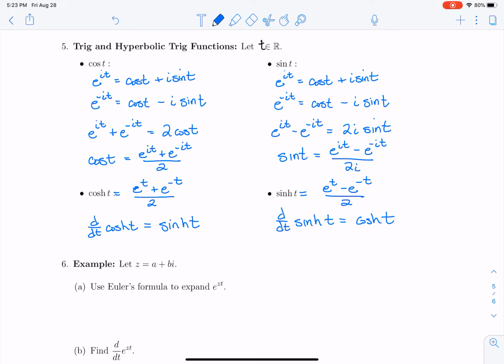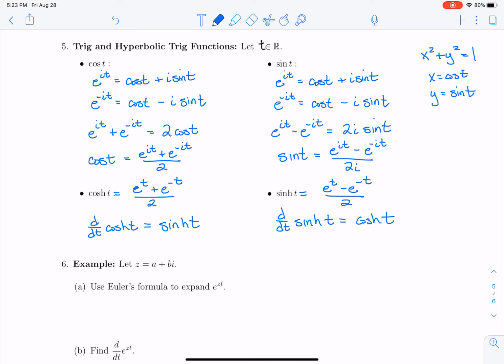If you're wondering where these names come from, cosine t and sine t are based on the unit circle. They come from the idea of x squared plus y squared equal to 1. I can let x be cosine, y be sine, and then x squared plus y squared is equal to 1.